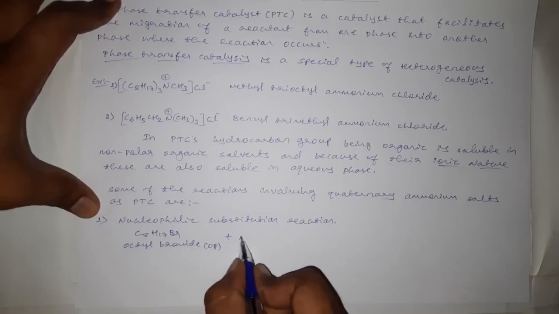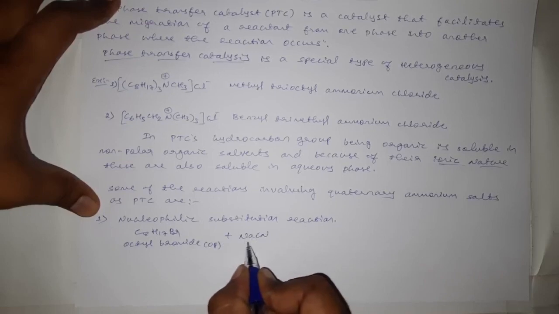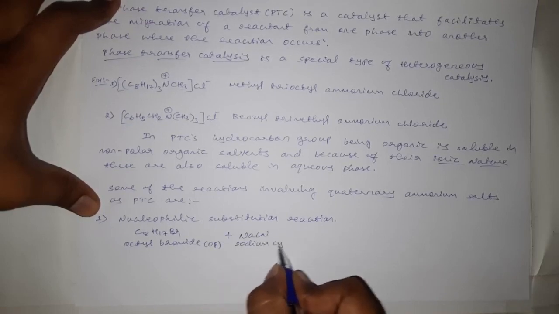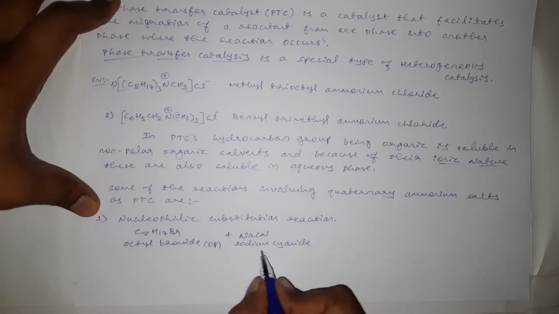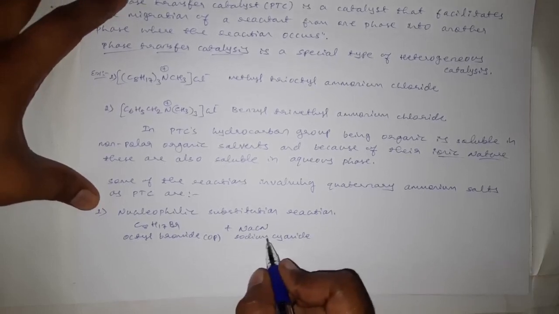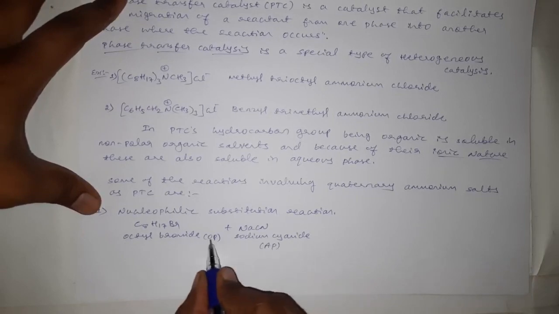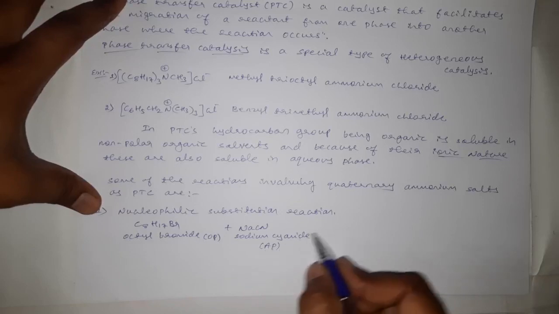The reaction of this one with sodium cyanide, as sodium cyanide is an ionic compound, it is soluble in aqueous phase. Here OP stands for organic phase, AP stands for aqueous phase.